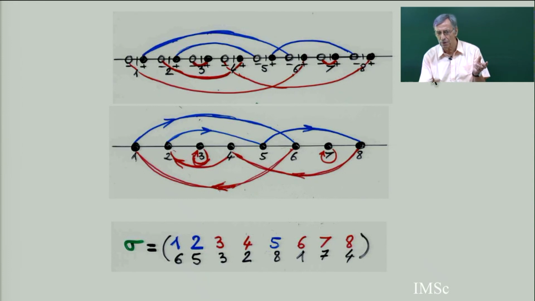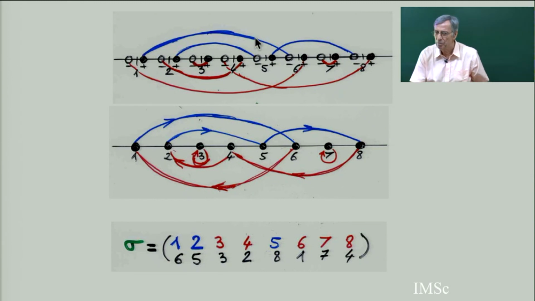Suppose you have this sequence of white and black, and you connect all these points by some edges. So you can recognize which are the blue edges, corresponding to exceedant, and which are the red edges. Blue edges connect a black point with a white point, and the red edges connect a white on the left to a black on the right. So when you take one of these edges, you can recognize if it is exceedant or non-exceedant. If there are 2 kinds of edges, the black is on the left or the black is on the right. So you don't need to make orientation.